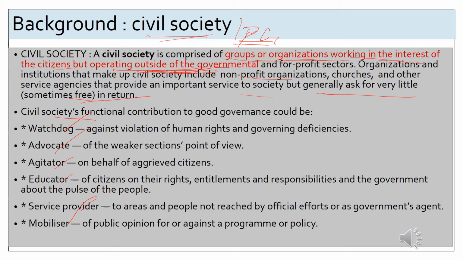For instance, I can give you an example. See, as a watchdog, it acts against the violation of human rights and governing deficiencies. So one could see here that the National Human Rights Commission acts as a watchdog against the violation of human rights. But this National Human Rights Commission is not a civil society. It is a government organization. Fine. So it is not a civil society. And I can also give you an example. For instance, Fifth Pillar happens to be an NGO which is working against corruption. So it happens to be a civil society. I hope the concept is clear.